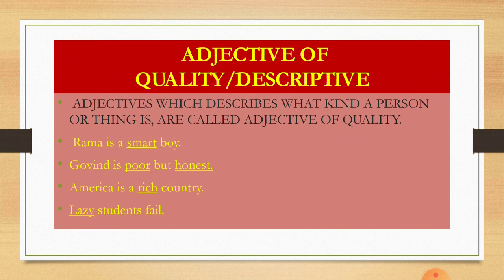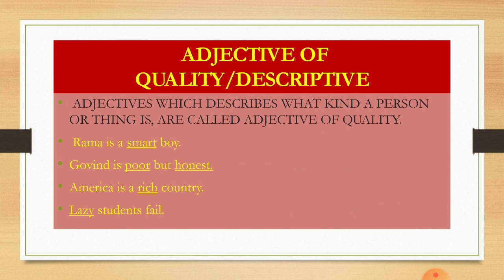And there is an example given. Ram is a smart boy. Again, what is the quality of Ram? That he is smart. What is the quality of Govind? That he is poor but he is honest. What is the quality of America?